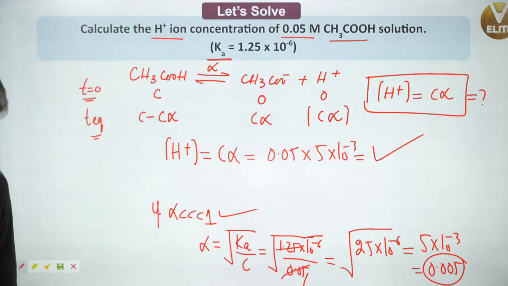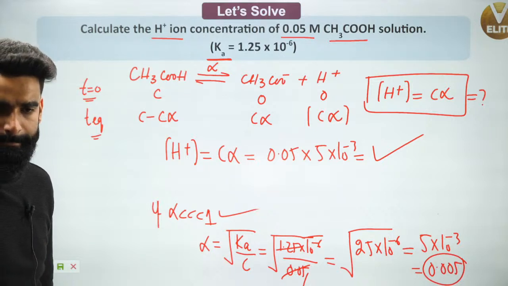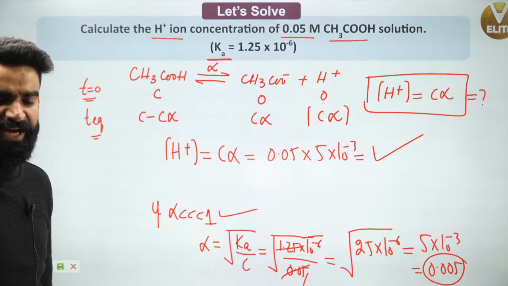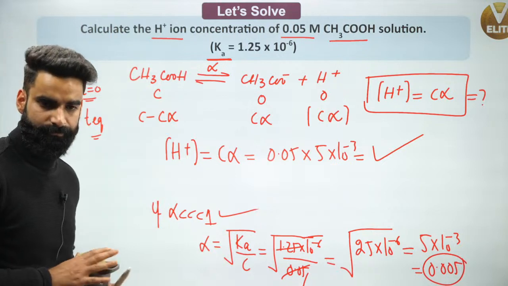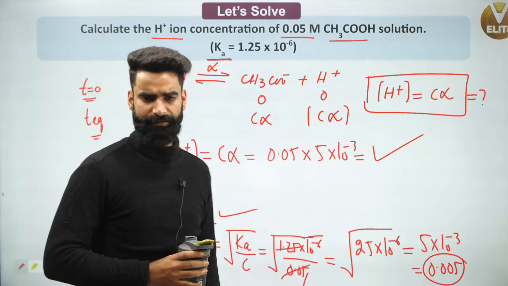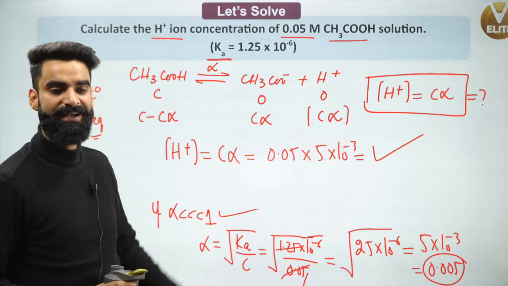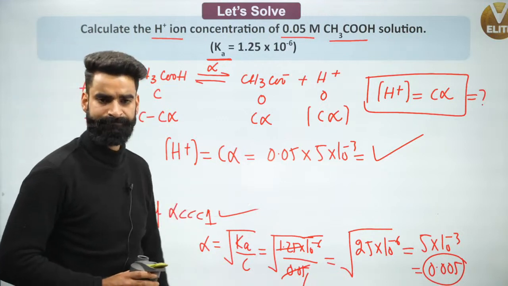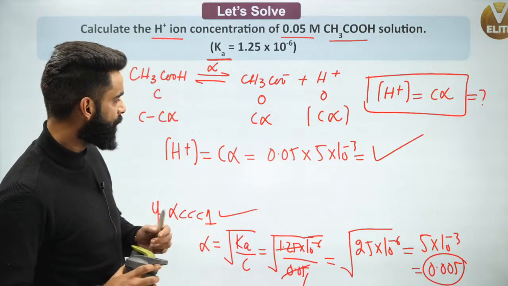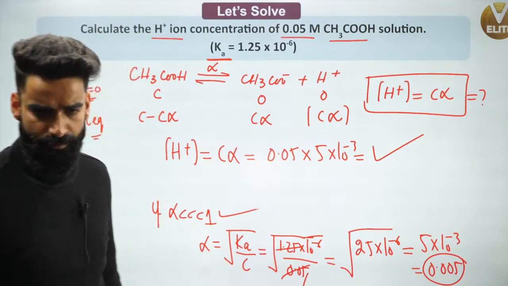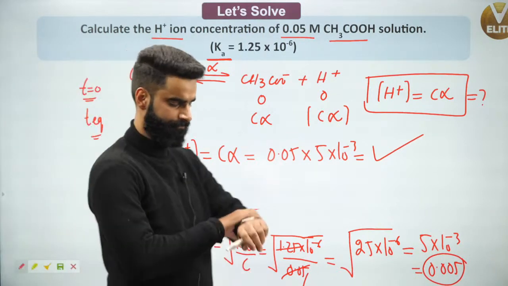Let me know in the chat box fast if it's clear to you. Exactly, Yashwant. The alpha value is 0.005, sorry, which is actually less than 0.05. So whatever neglection we have done is correct. Clear to everyone?